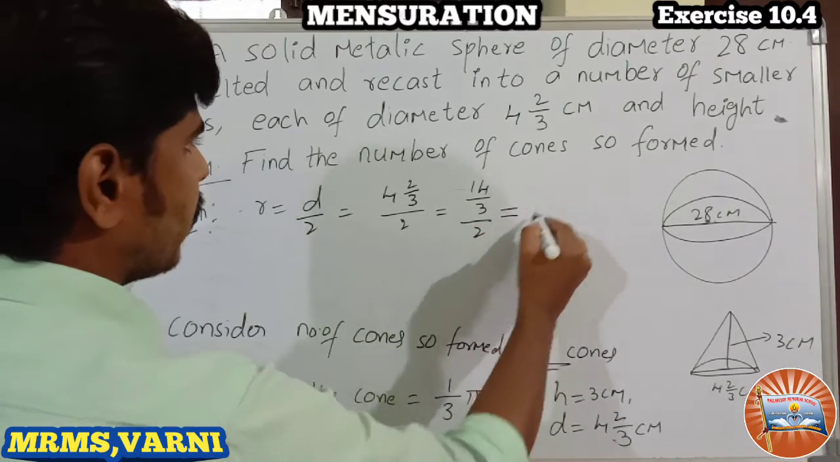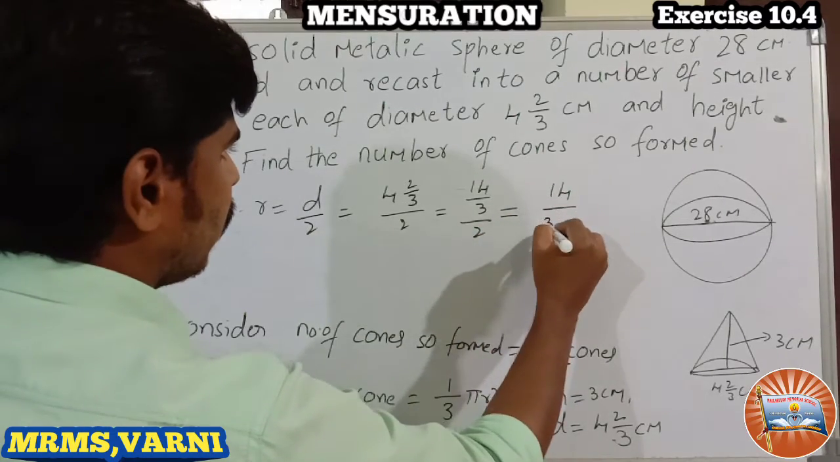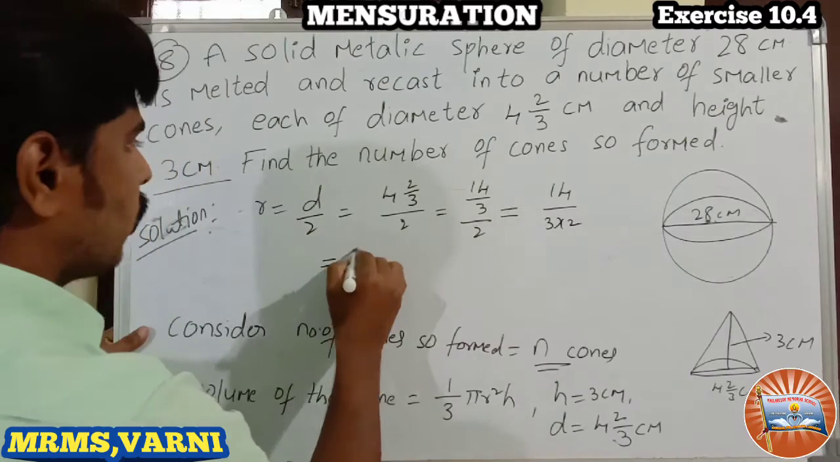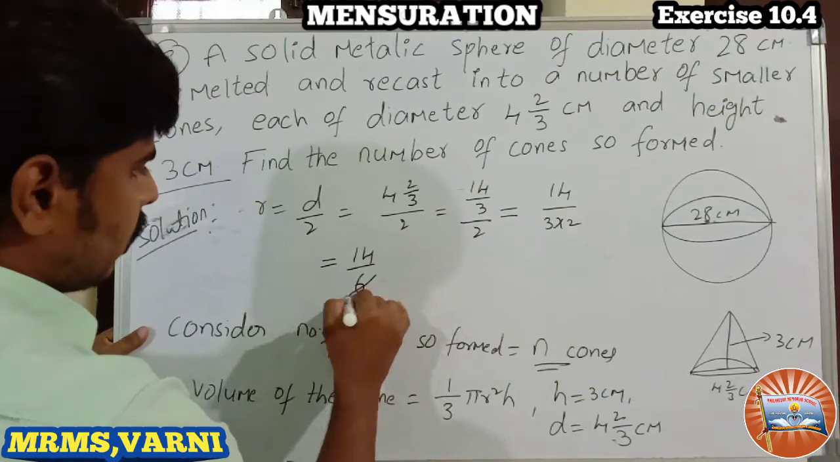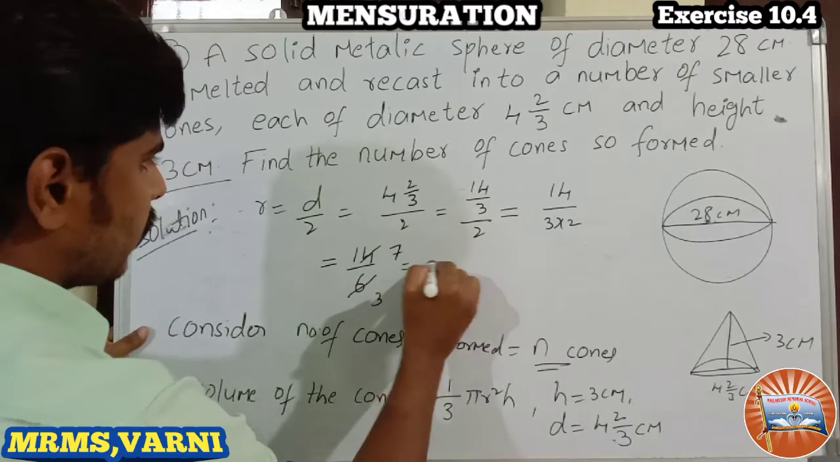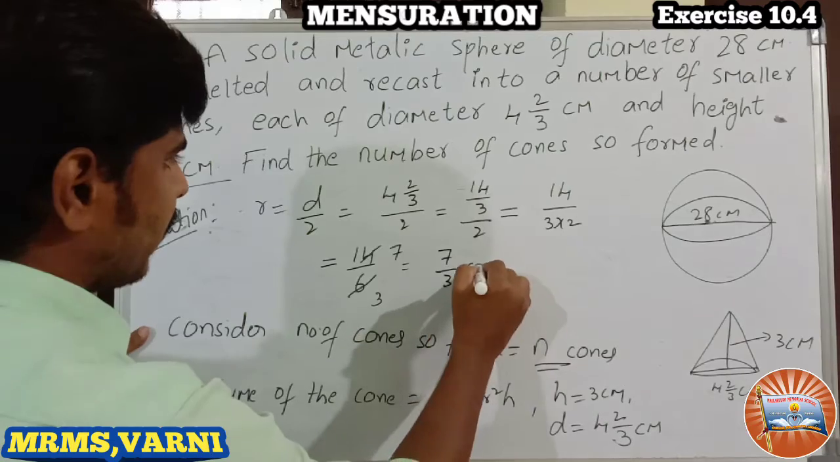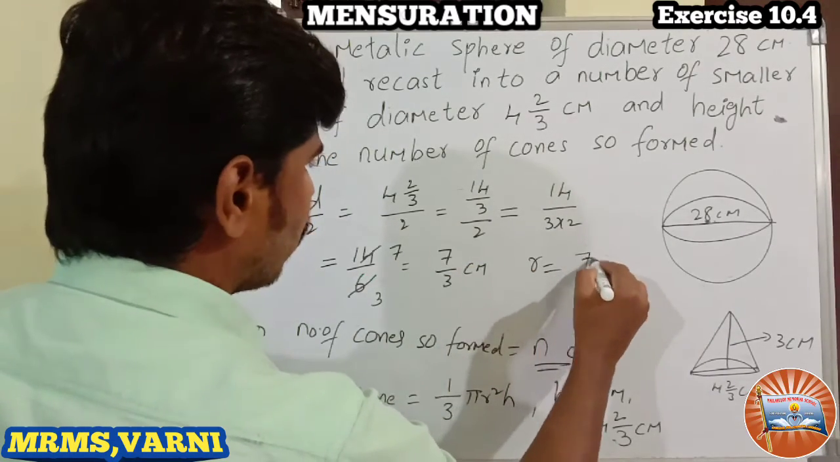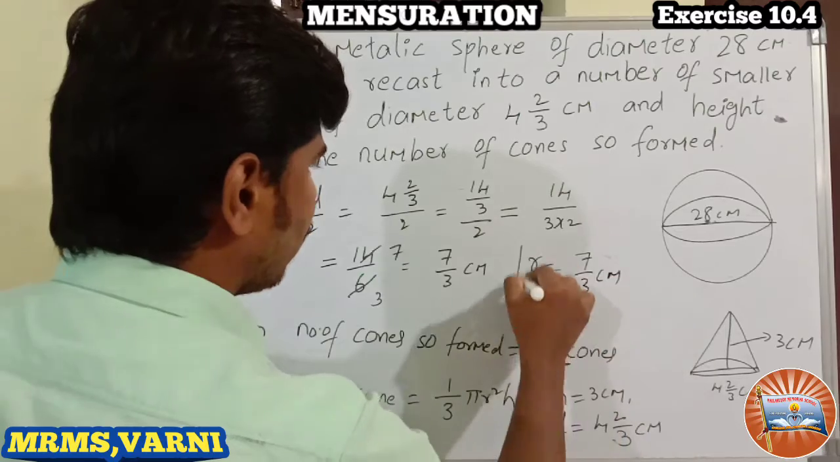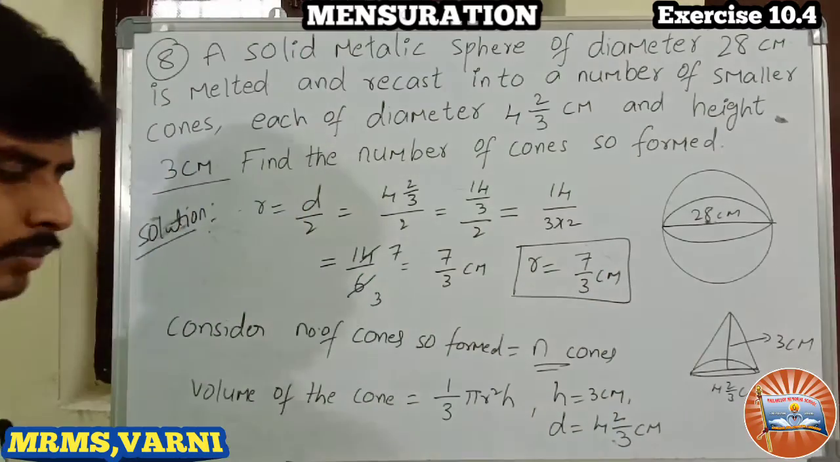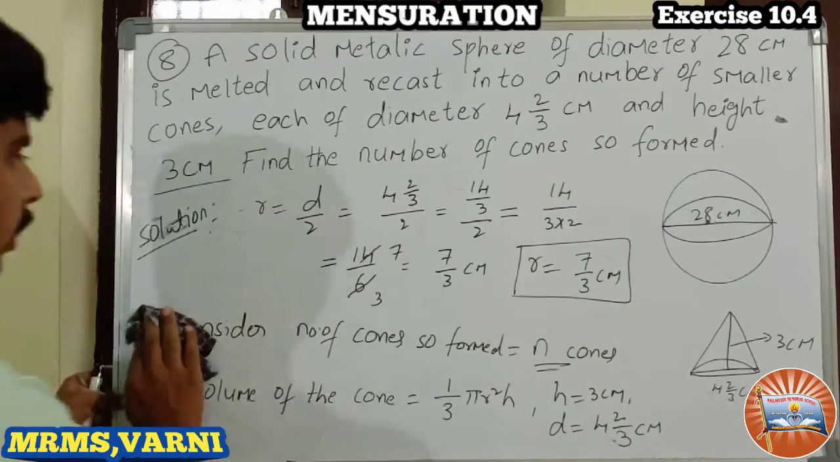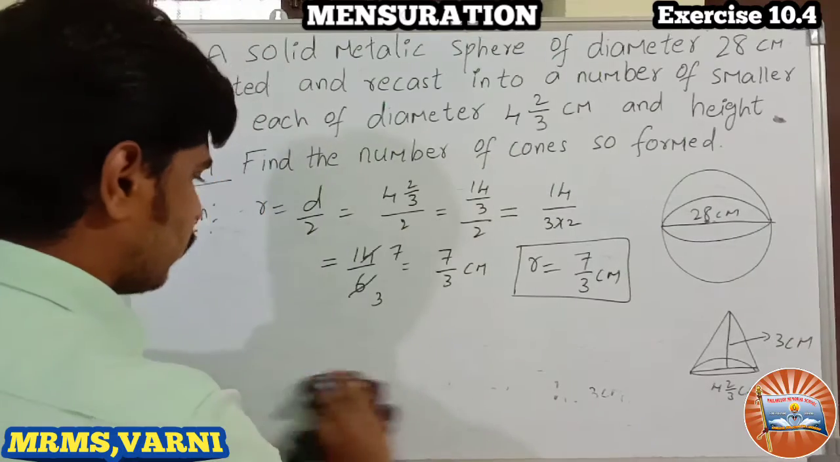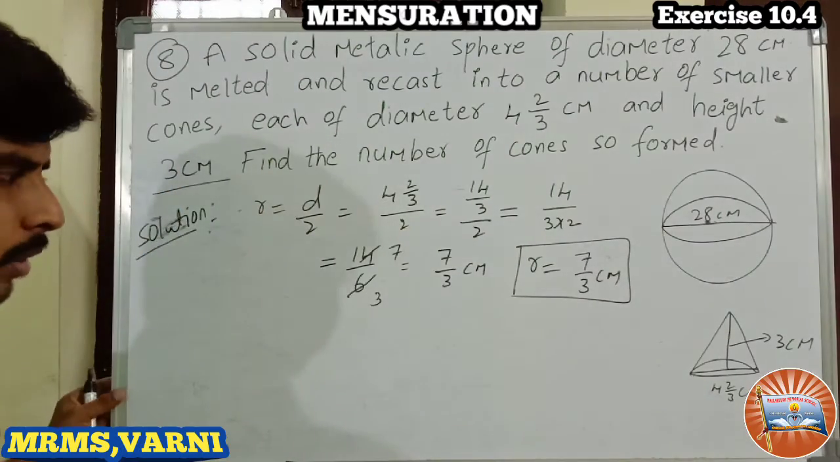This we can simplify. So what is the next? 4 by 3 into 2, which gives 4 by 6, and 2 twos are 4, 2 threes are 6, so 2 by 3. Let me recheck: R equals radius, which we got as 7 by 3 centimeter. Is it clear? Next, substitute the values.